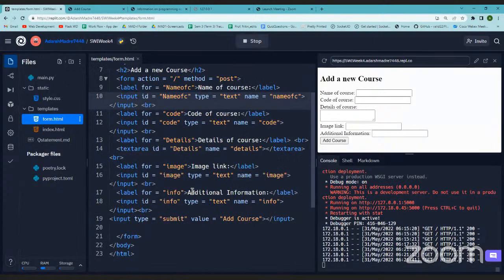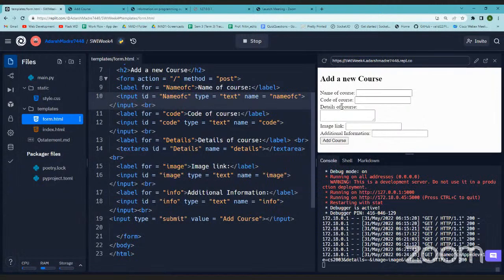Now this is the form data. Let us add something and see. Name of the course, let's say AppDev1, course code CS2003. Details of the course, currently we'll leave it blank. Image link, again we'll leave it blank. Additional information. So what happened? I clicked on add course, all the data was there and went to the server.